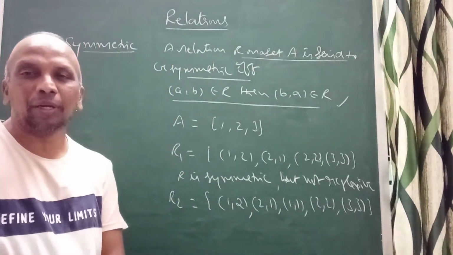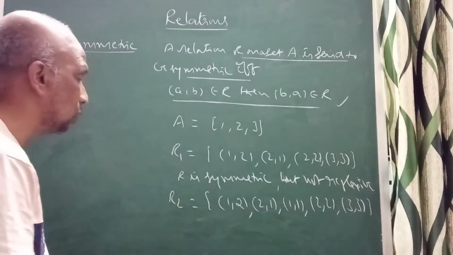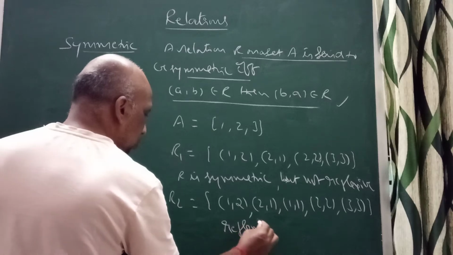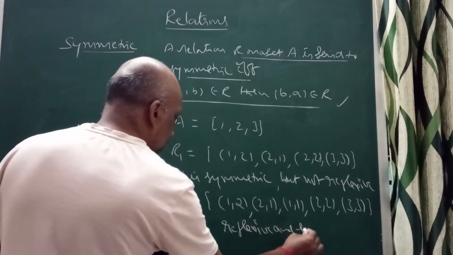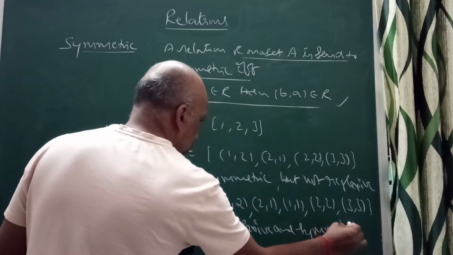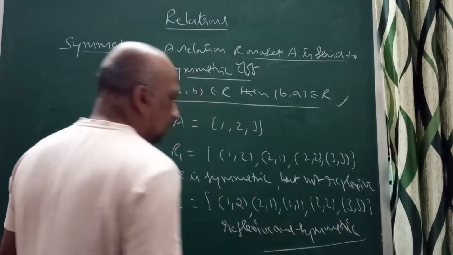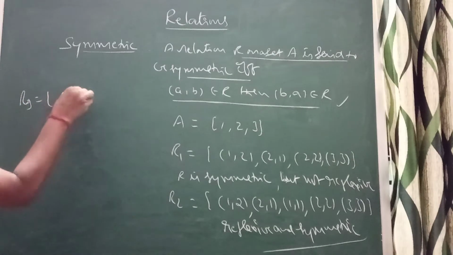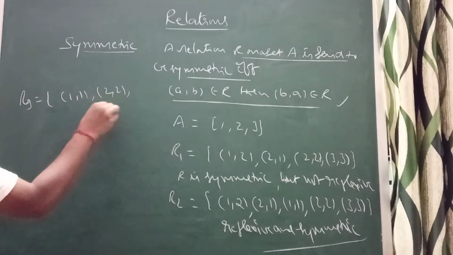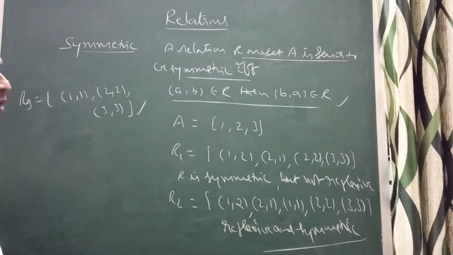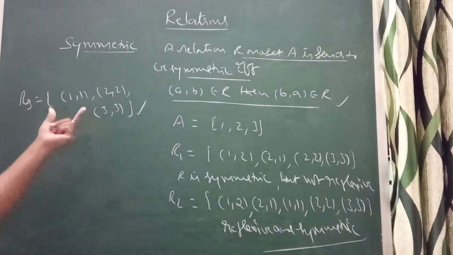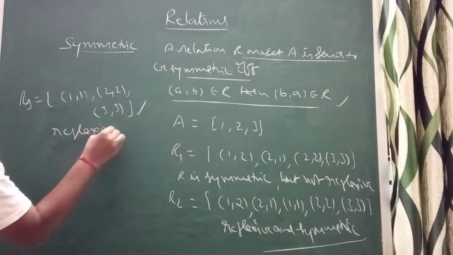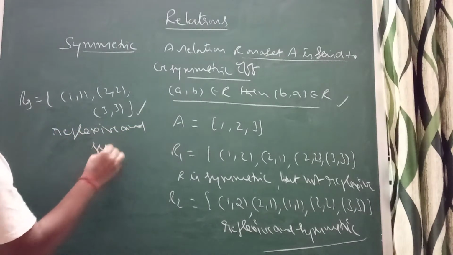Suppose we take R3 equal to only (1, 1), (2, 2), (3, 3). These are also reflexive and symmetric. Clearly this is reflexive and symmetric.